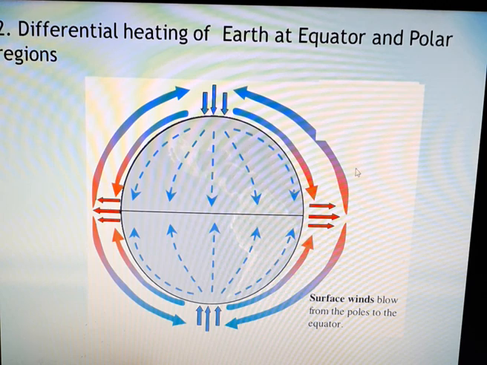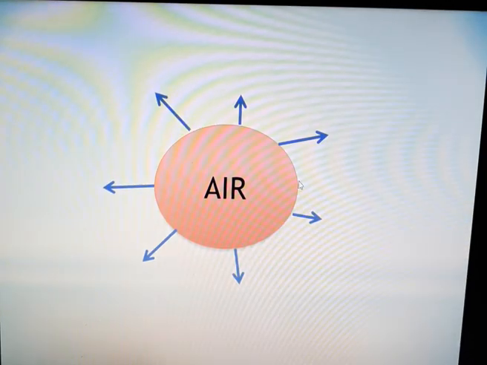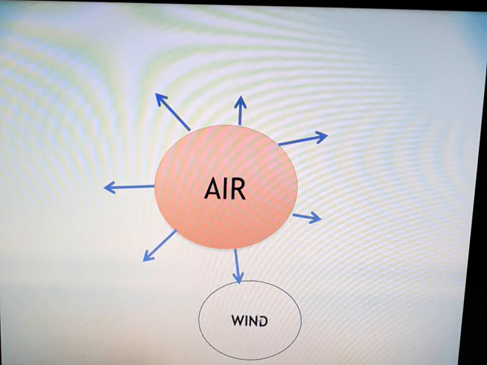So yes, let us revise a couple of things that we have already shared in video 1, and in this second video we have seen what is air. Air is nothing but the mixture of gases. When this air moves from one place to another, we call it as wind.